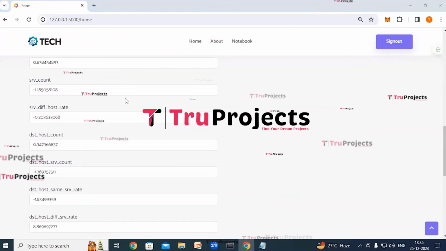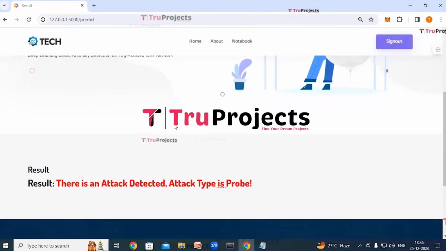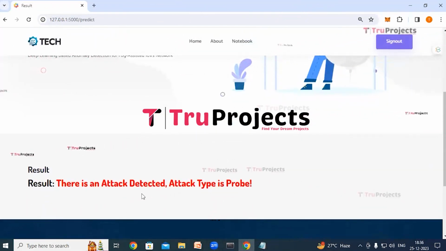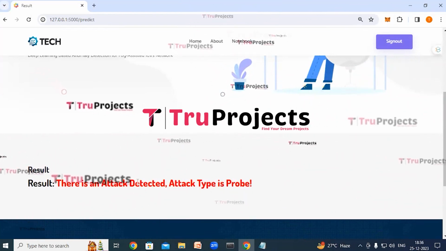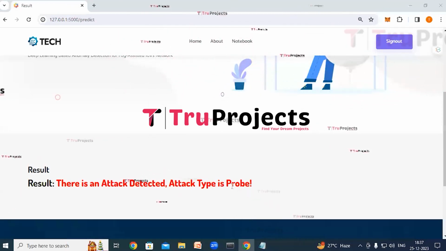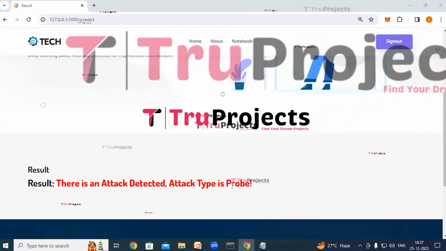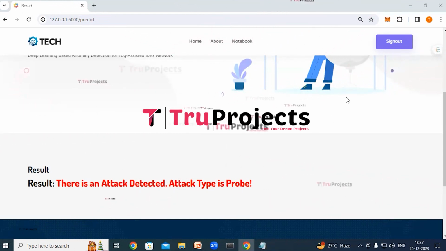I have entered the values. Now click on predict button. So this time the attack has been detected and the attack type is probe. Similarly, according to the given parameters, we can also get the detection as U2R and R2L attacks. Now click on sign out.